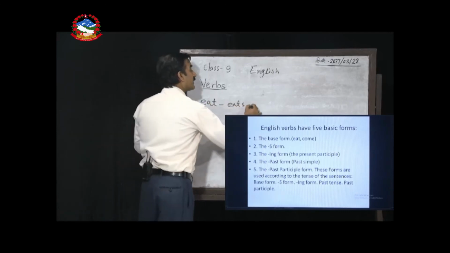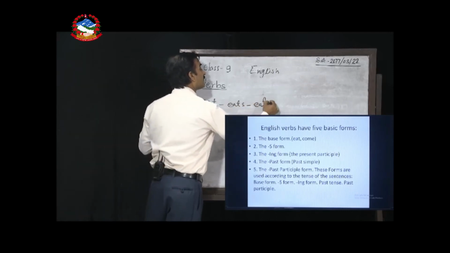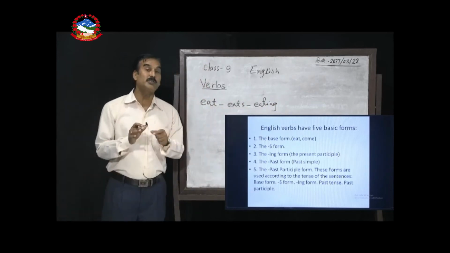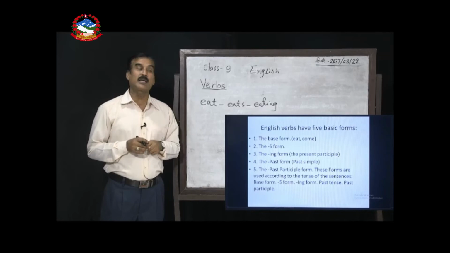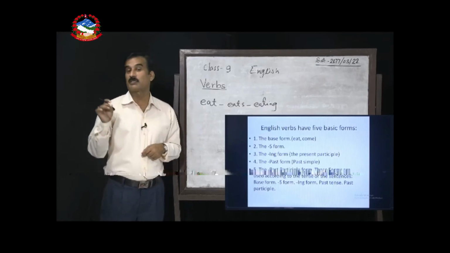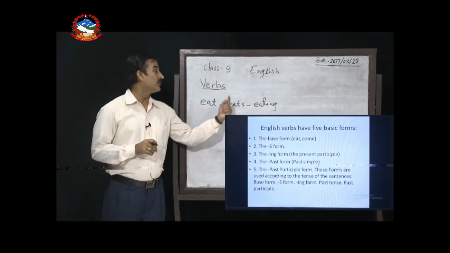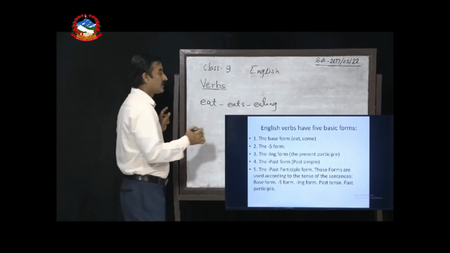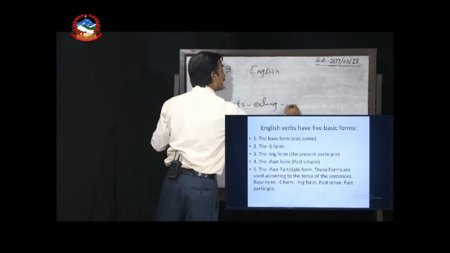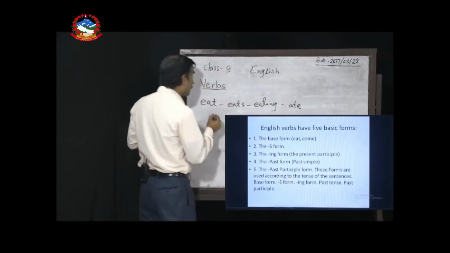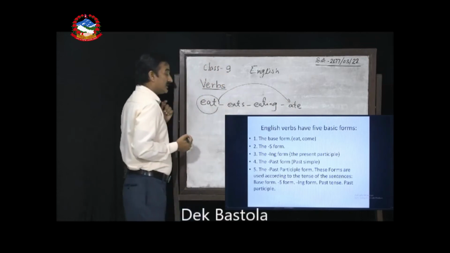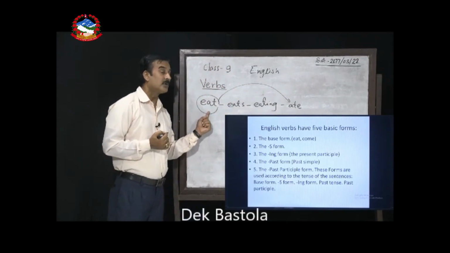Similarly, the third base form is the ing form. For making continuous tense, in general we can say this is the present participle form. So, it has this ing form. Next, the past form, ate. The past form of it is ate. This is the root form or the base form.